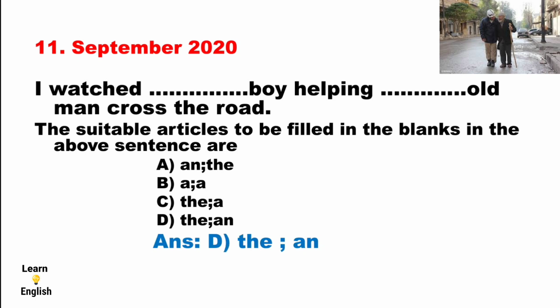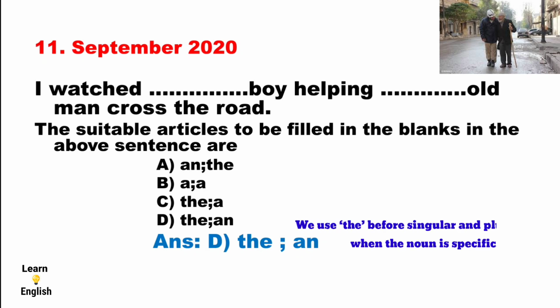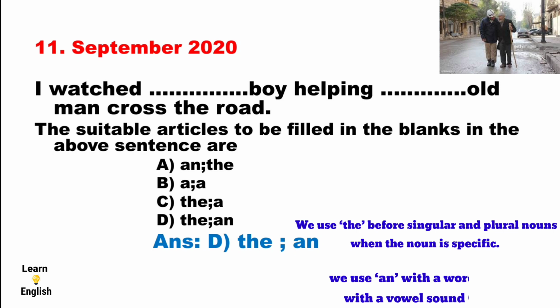Why is the answer "the and an" correct here? Let me share some information, because we applied a rule here. The rule is we use "the" before singular and plural nouns when the noun is specific, and we use "an" with a word beginning with a vowel sound: a, e, i, o, u. The first one is used because the noun is specific: the boy. The second one is a word with a vowel sound: an old man. This rule is applied here. That's why the answer "the and an" is correct.